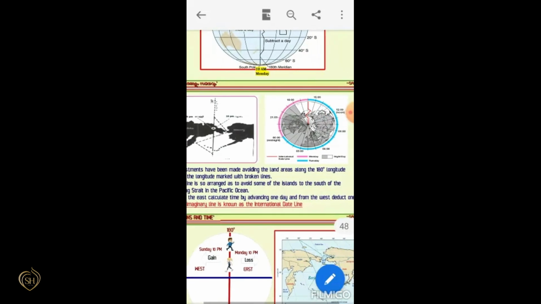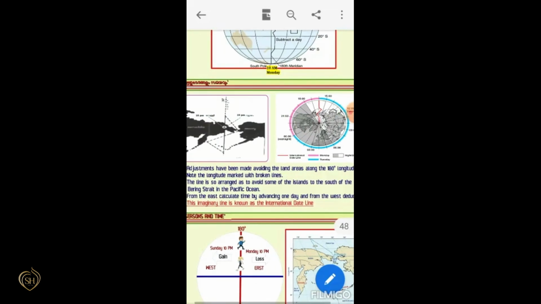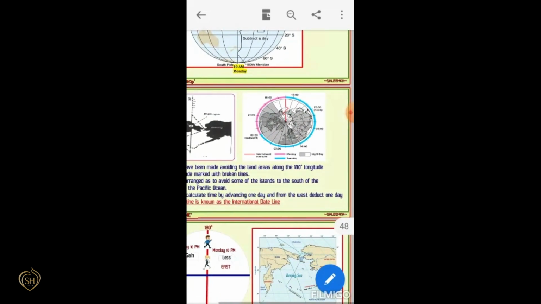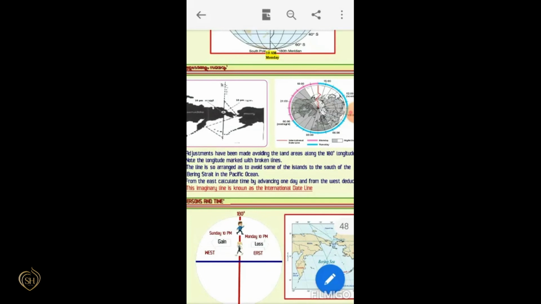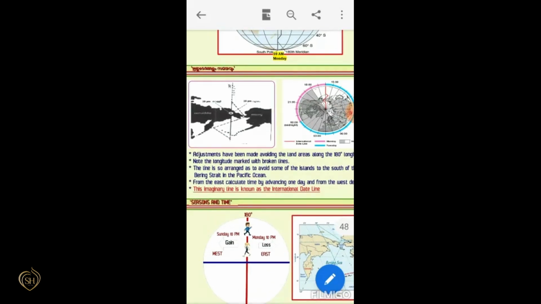The line is so arranged as to avoid some of the islands to the south of the Bering Strait in the Pacific Ocean. So from the east, calculate time by advancing 1 day, and from the west, deduct 1 day. This imaginary line is called the International Date Line.